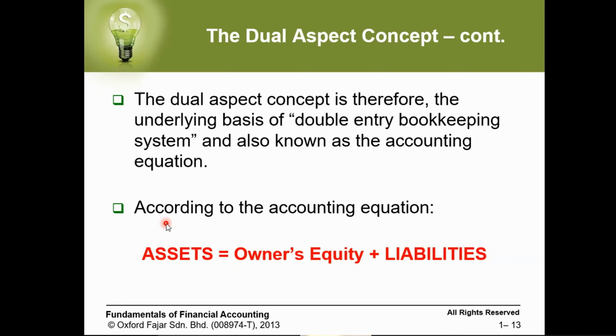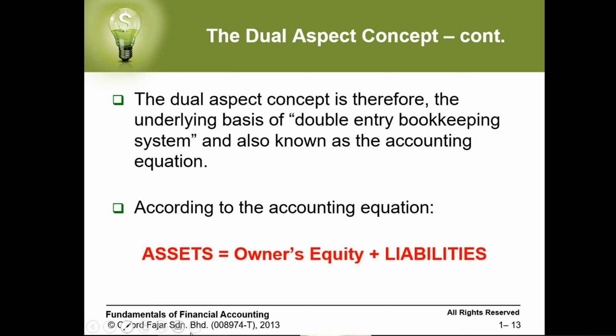Second are the claims against the assets. This is represented in the accounting equation, which is assets, the first aspect, equals owner's equity plus liabilities, which are the claims against the first aspect.